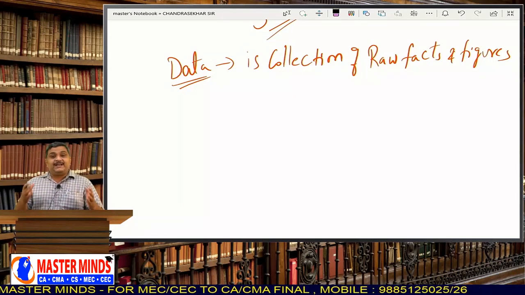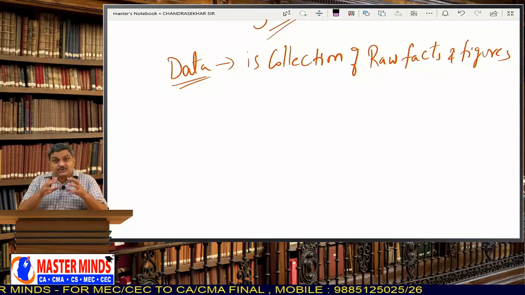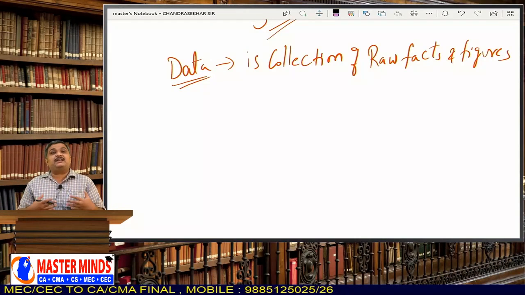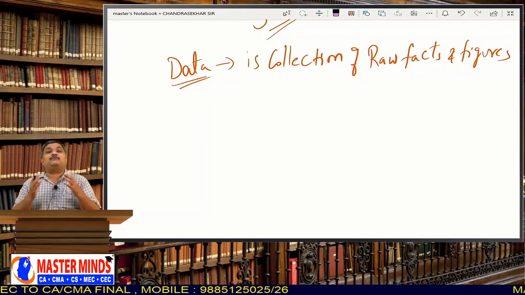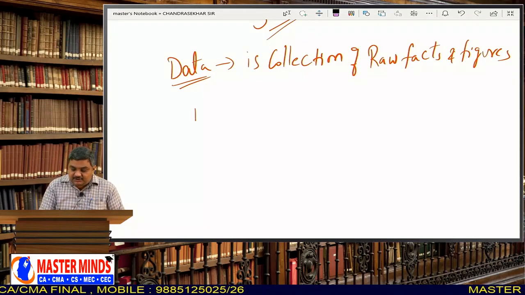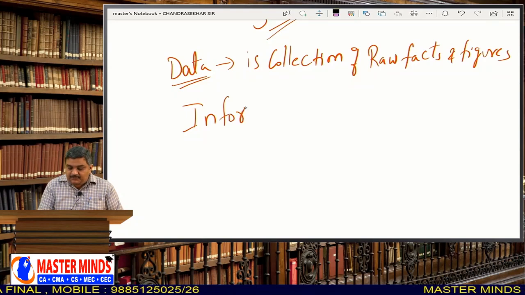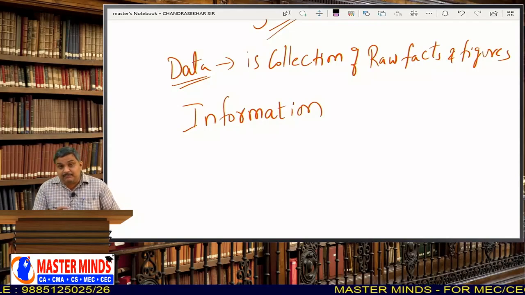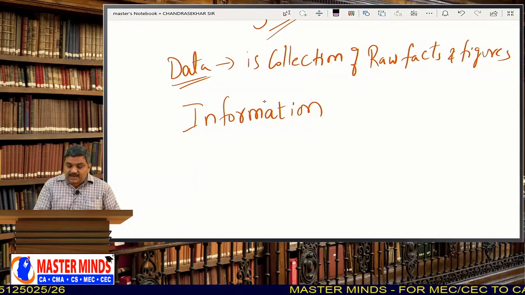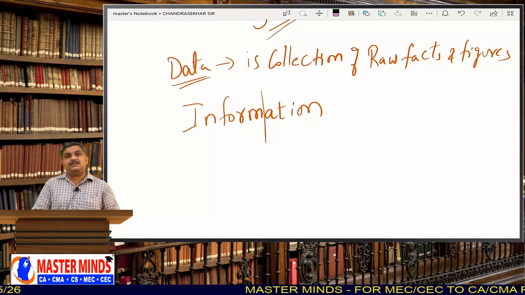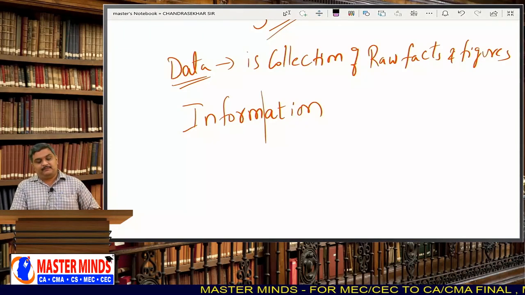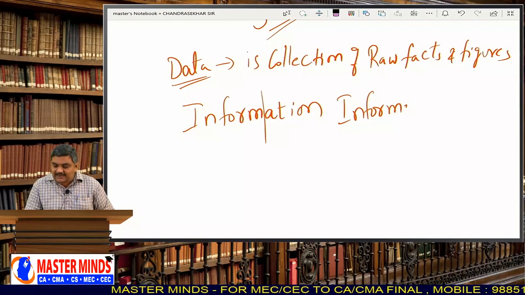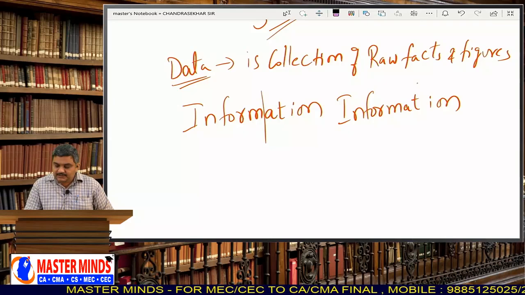This data has to be processed, manipulated, and arranged in a proper format. Now try to understand the word information. You can break this word in two ways: inform, that means you put the data in a form, or in-format.